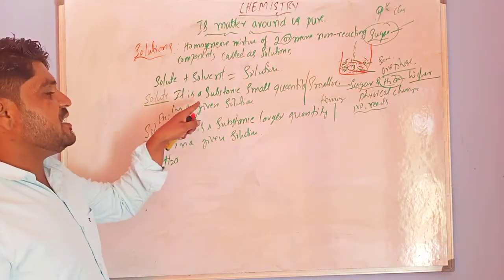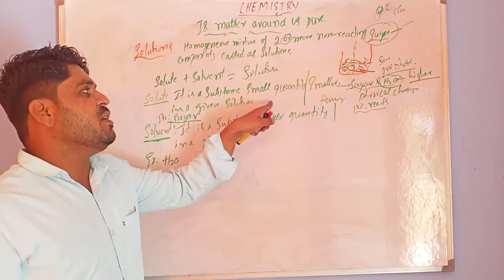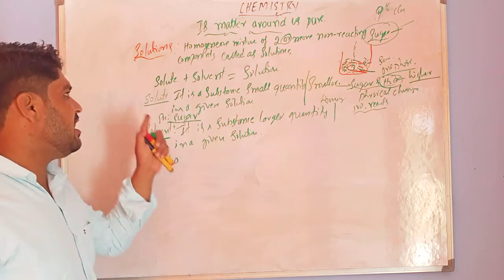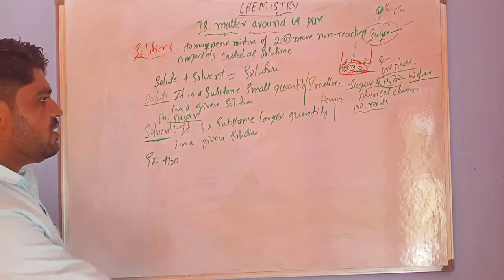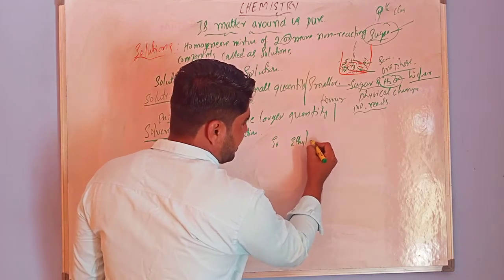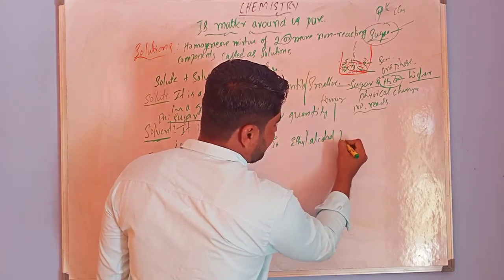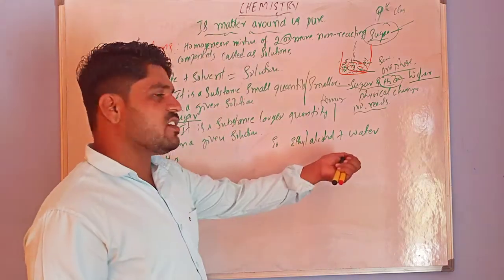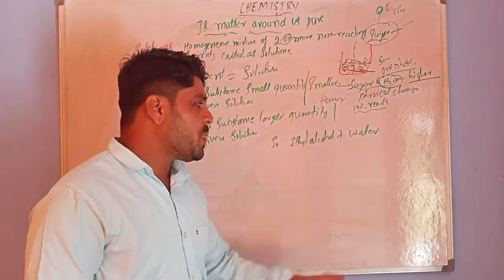The solute is the substance present in a minimum or small quantity in a given solution. So now, can you say, for ethyl alcohol and water, which one is the solute and which one is the solvent?